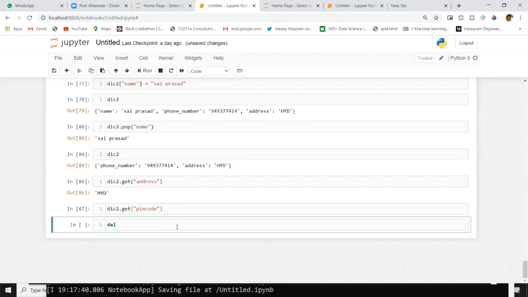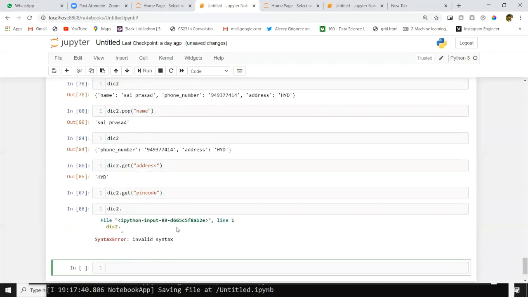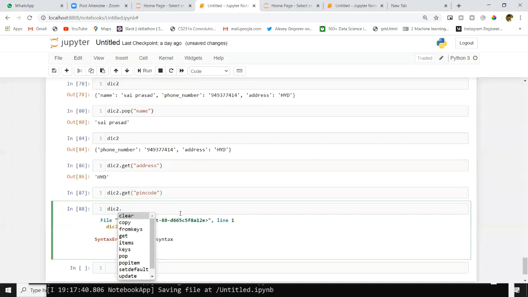We can use the delete method as well. We will execute this as well.